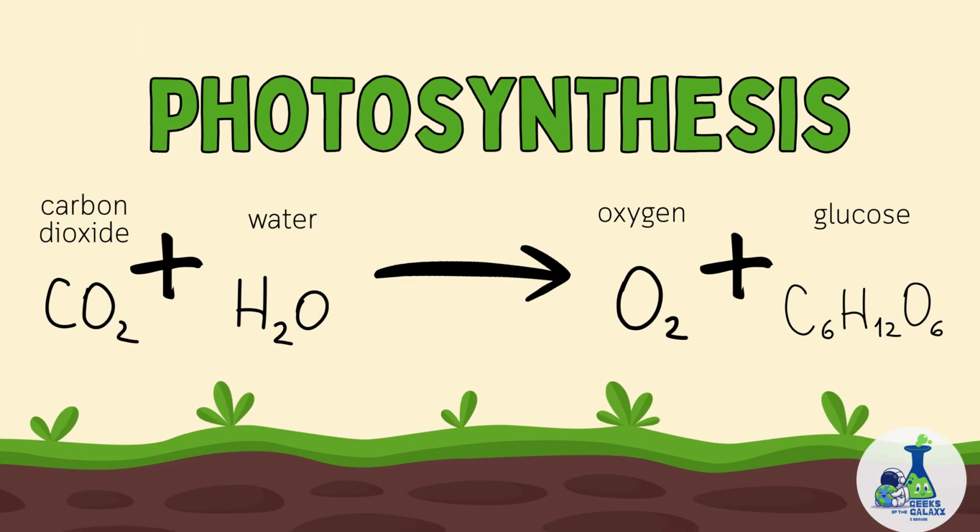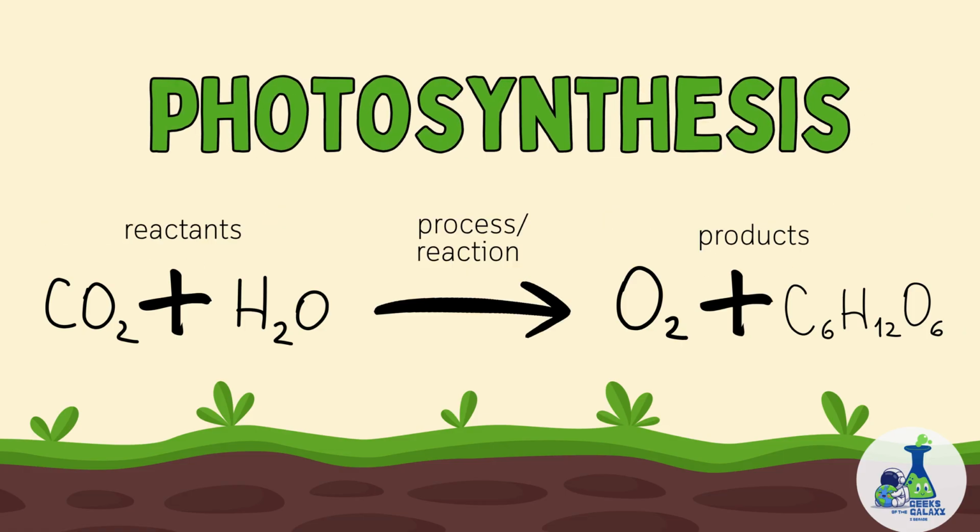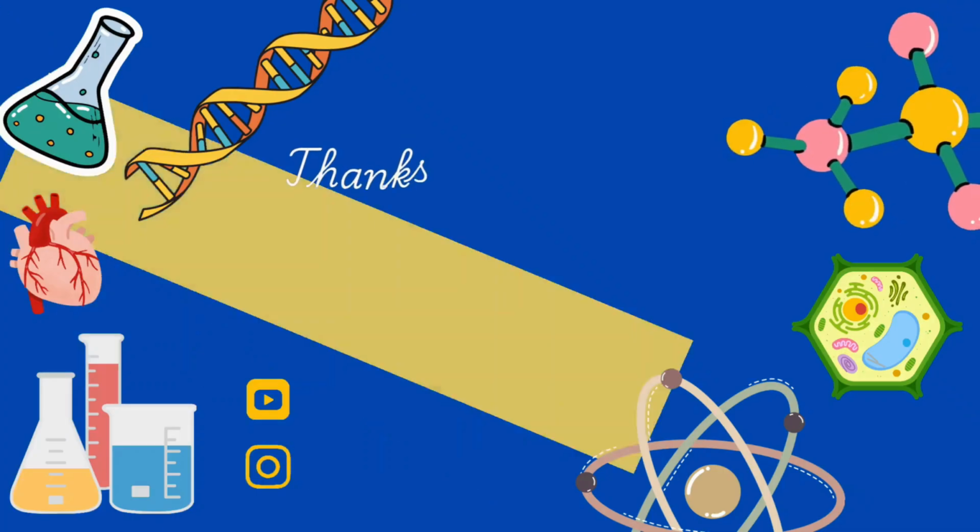Here you can see the word equation and the chemical formula for the process of photosynthesis. Carbon dioxide plus water reacts to become glucose and oxygen. To revise, carbon dioxide and water are the reactants. The products that are produced through the process of photosynthesis are oxygen and glucose. When there's more than one reactant or more than one product, we use a plus symbol. The arrow symbolizes the chemical reaction, which is in this case the process of photosynthesis.